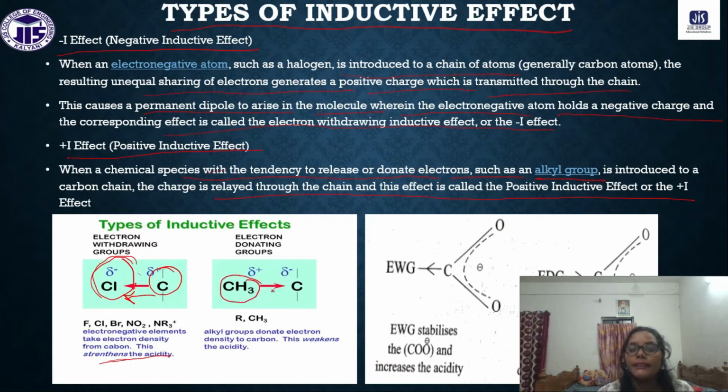An alkyl group has a tendency to donate, to share the electrons, to push the electrons towards another atom. So alkyl groups donate electron density to other atoms, and that weakens the acidity.